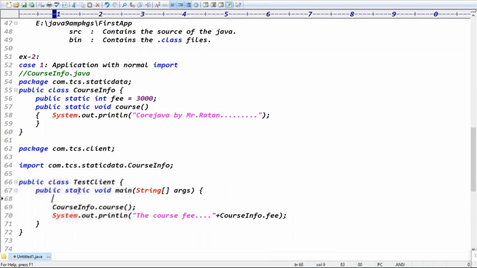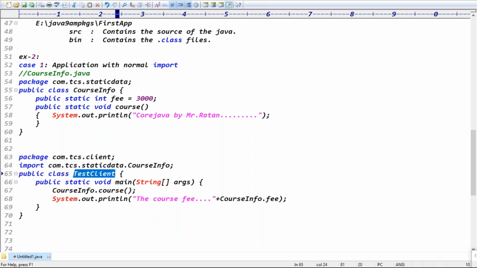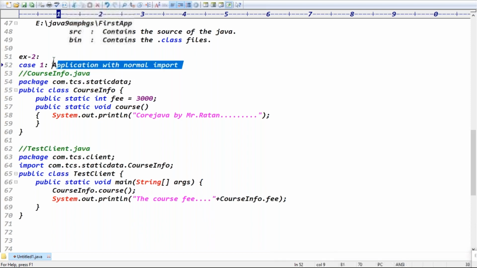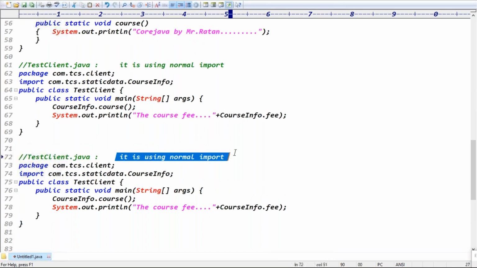Exactly. See, guys, TestClient is there, CourseInfo is there. This is the import statement, right? This is my TestClient dot Java file. It is using normal import. Yesterday, how we were doing normal import, the same we are doing with the normal import statement, right? But I want to rewrite this TestClient dot Java with the static import, guys.